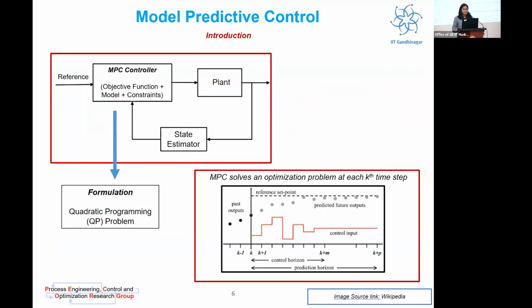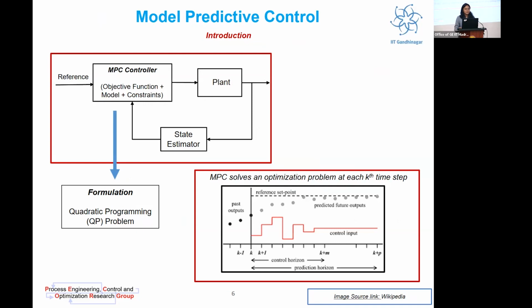Let me give you a brief intro about what the MPC algorithm is about. To define an MPC, we know that we need an objective function, we need a process model, and we need a set of constraints. MPC solves an optimization problem at each kth time step. So at each kth time step, a sequence of control input is calculated, which pushes the predicted output towards the reference trajectory in a finite time horizon. MPC problems are usually formulated as QP problems.